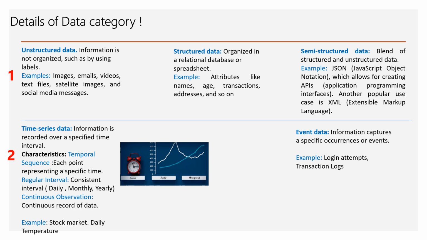The other category which we have from a temporal aspect is the event data. Information captures a specific occurrence or an event. Login attempts, someone tries to log in using the password. Transactional logs, these are the examples of event data.